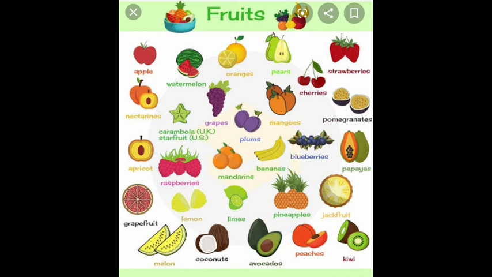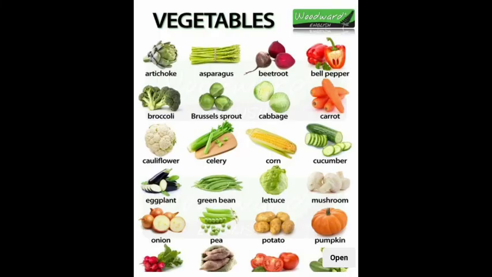Next is fruits and vegetables. So what is a fruit? A fruit is something which grows on a tree and which contains seeds. Vegetables are the parts of a plant that give us food for human beings and animals.